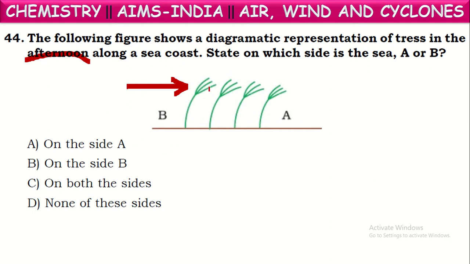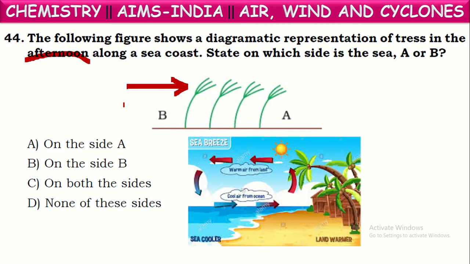Okay. Now air is coming in this direction, and we are saying air comes from sea to land. So sea will be this side, land will be this side. As the air is coming from B side to A side, these trees are bent towards A. Means from this you can say the sea is on B side, because air is moving from sea to land, which we call sea breeze. In this way, both these trees are here.